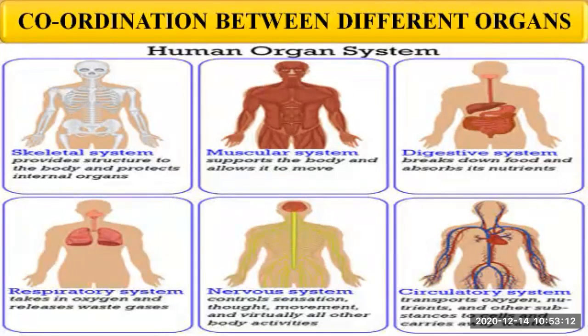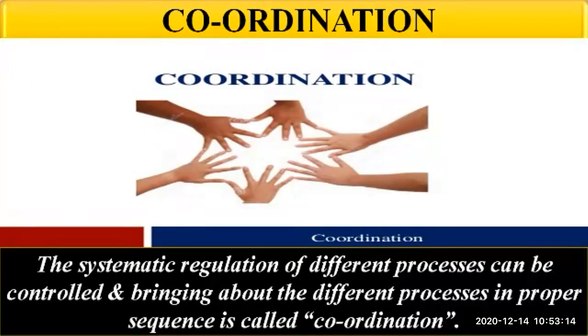Okay, so what is meant by coordination? The systematic regulation of different processes can be controlled, and bringing about the different processes in the proper sequence is called coordination. Just like we help and support each other in doing some work, if we talk about a cricket team, there is not just the batsmen or just the bowlers, right? It is a teamwork. They help each other, they support each other so that the whole team wins.